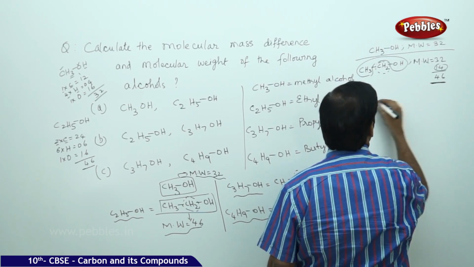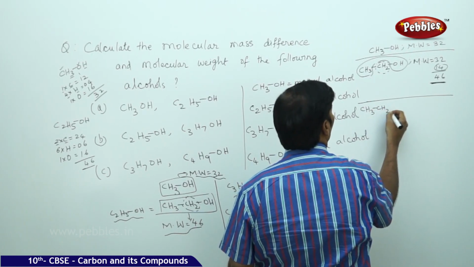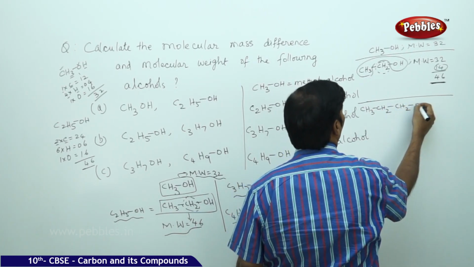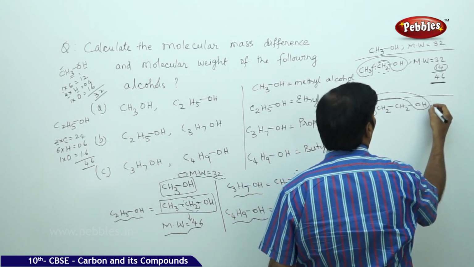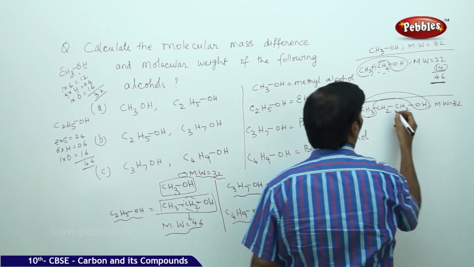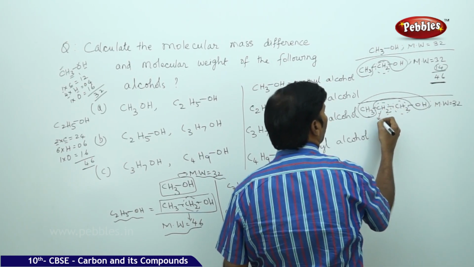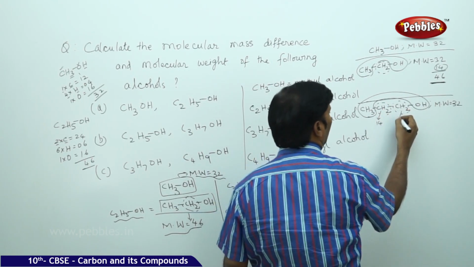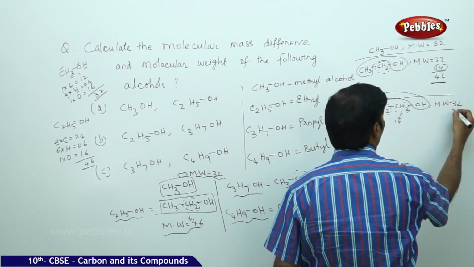Again, go for CH3CH2CH2OH. The molecular weight of methanol is 32, but you are finding two CH2 groups, and each CH2 group is 14 molecular weight, here also another 14. So total 14 into 2 is 28.